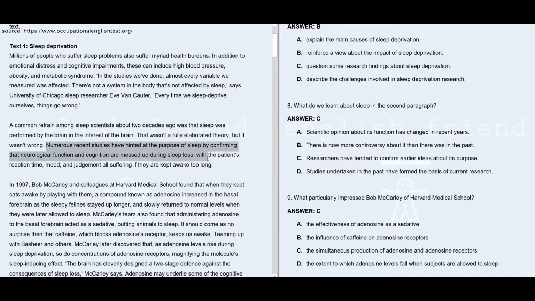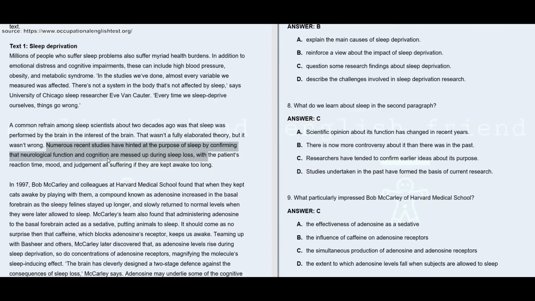Here they say numerous recent studies have hinted at the purpose of sleep by confirming that neurological function and cognition are messed up during sleep loss. All these things, like neurological function and cognition, which are associated with the brain, were affected when patients were sleep deprived, which gives the hint that sleep is performed by the brain in the interest of the brain.